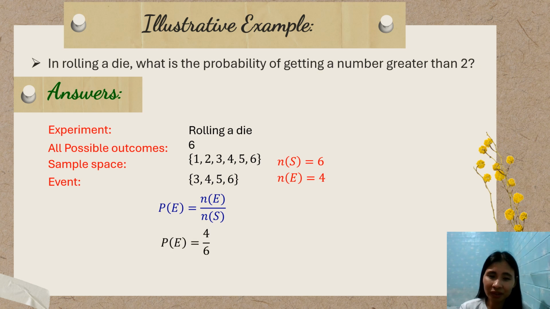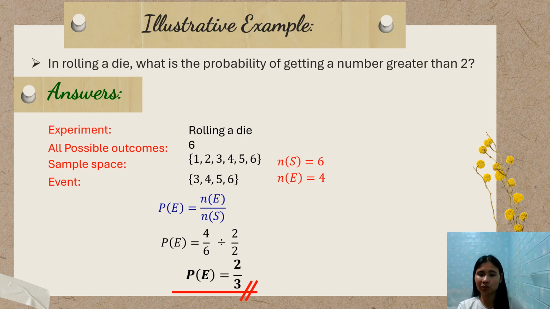So solving for the probability, that is 4 over 6. Since 4 and 6 have a common factor, that is 2, divide both by 2 over 2. So we have the final answer 2/3. By the way, do not forget to write your answer in simplest form, because in mathematics, answers not in the simplest form are considered wrong.